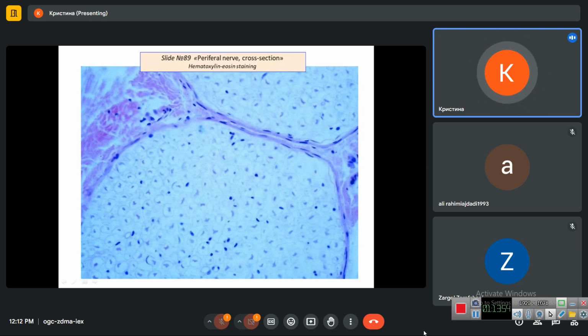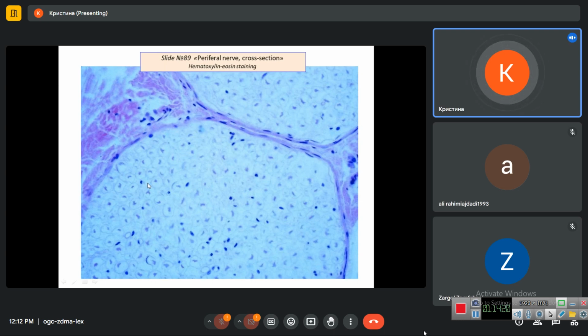In this picture, we see the cross-section of the peripheral nerve stained with hematoxylin and eosin staining. So, here we see the bundle of nerve fibers. It consists of several myelinated and unmyelinated cross-sected nerve fibers. In hematoxylin and eosin staining, myelin itself is not stained.